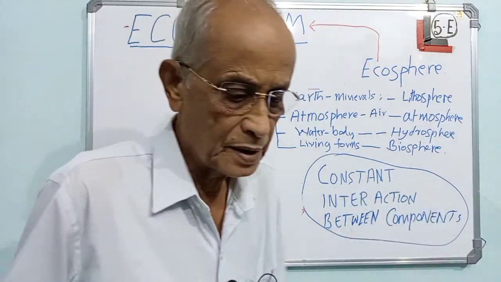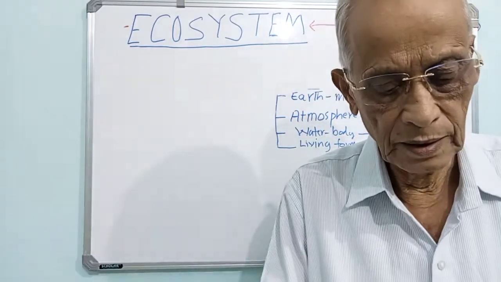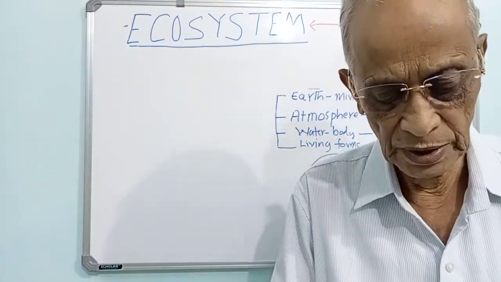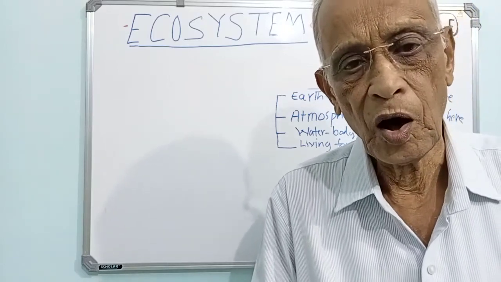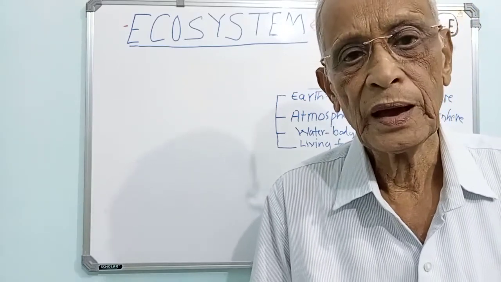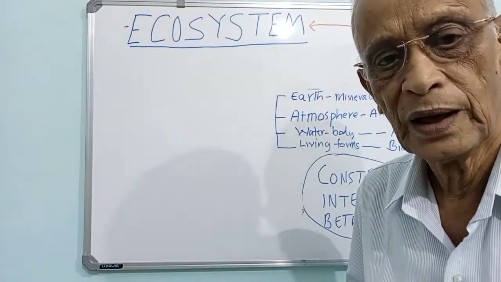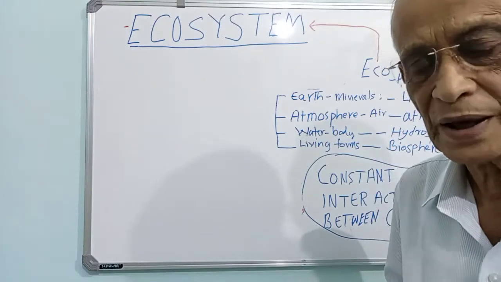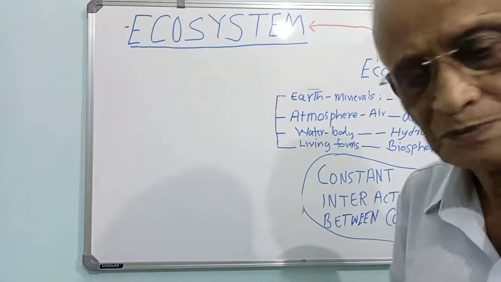Hi everybody. We are going to understand a few things connected to class 12 of CBSE. In the CBSE syllabus, in class 12, there is a chapter which talks about the ecosystem.